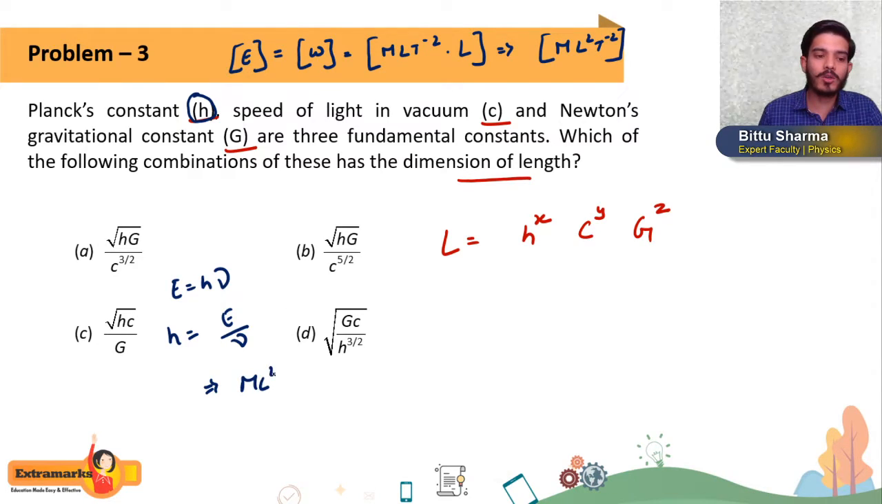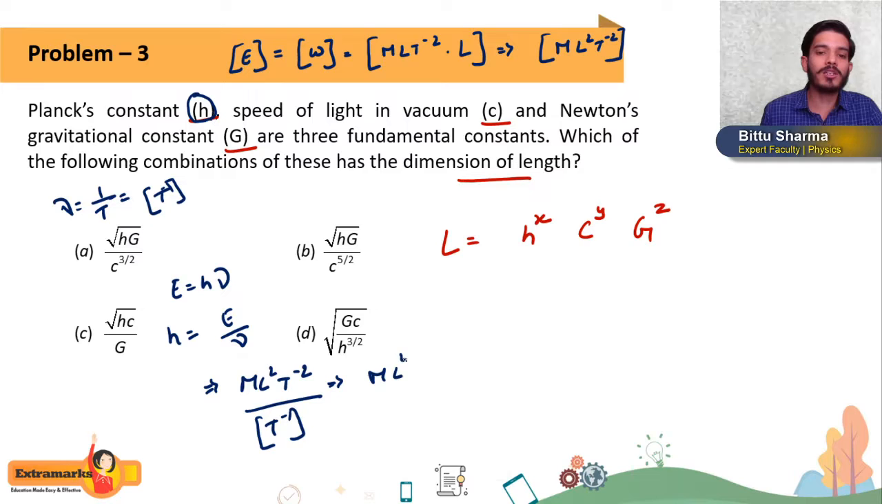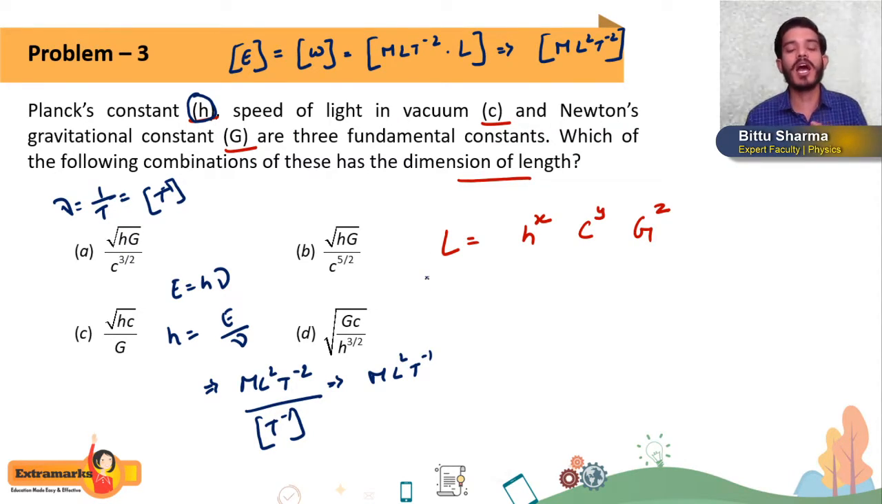So ML²T^-2 divided by ν. Students, what is the dimension of ν? Frequency, means per unit time. So dimension of frequency is T^-1. So how much will it come, students? It will come ML²T^-1. This will be the dimension of Planck's constant. I hope you are getting this. So like this you can calculate the dimension of any physical quantity. The main thing is you should know the formula.